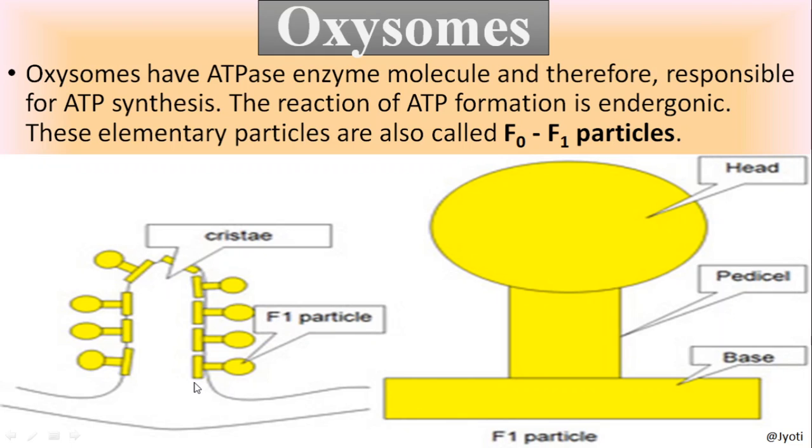They are involved in the formation of ATP, adenosine triphosphate, the energy currency, which is an endergonic process. Endergonic process means a reaction in which energy is absorbed.